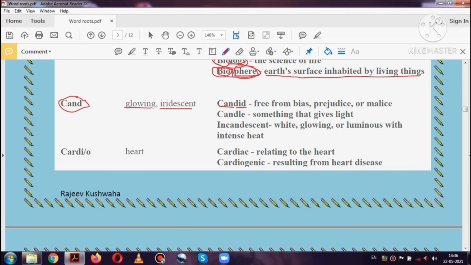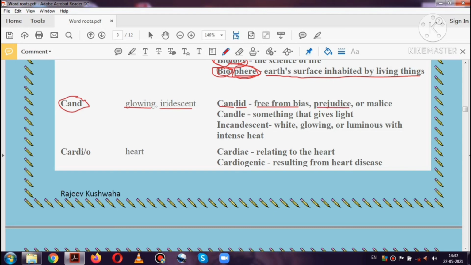So any person who makes a judgment without any biasness or partiality is known as candid. So candid means free from bias or prejudice.